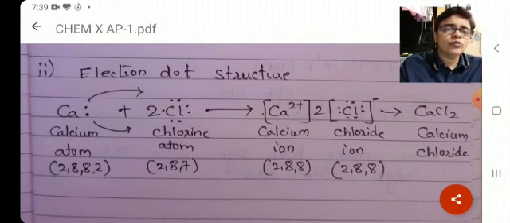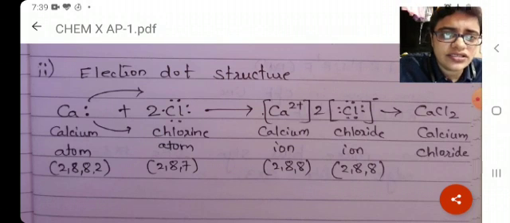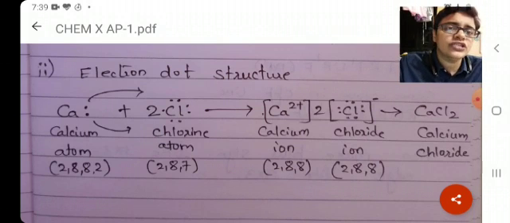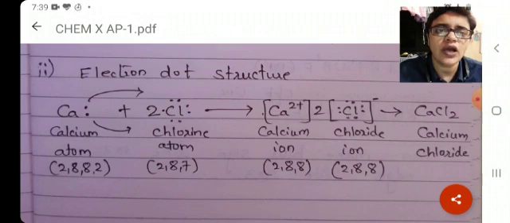Plus you have to mention the charges, that is Ca2 plus and Cl minus. Below that you have to mention the word ion and their electronic configuration as well. So the way it is given in the solution, all minute details are mandatory while writing this particular diagram. If you have written all the details, then you deserve 1 mark or else 0 marks.